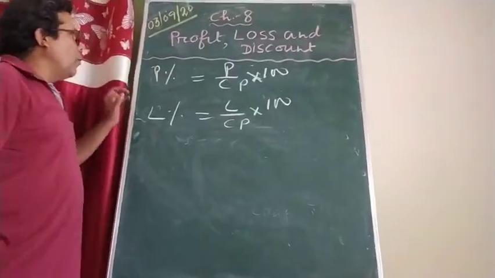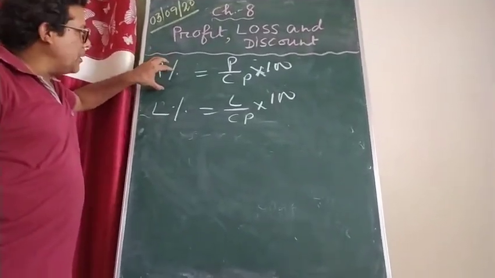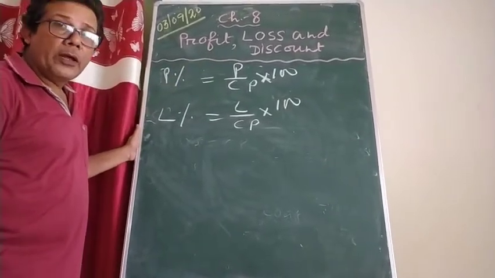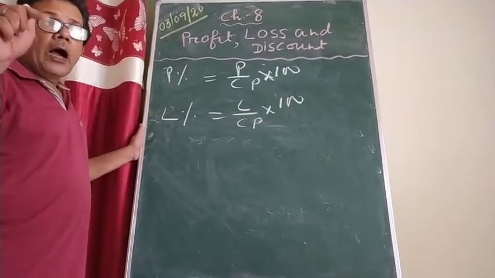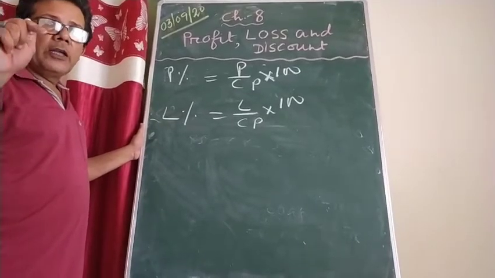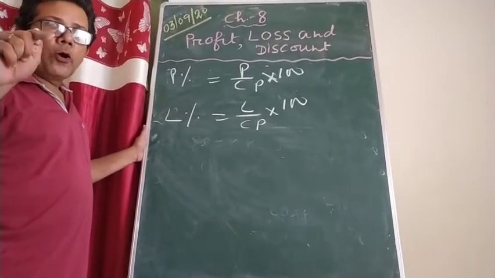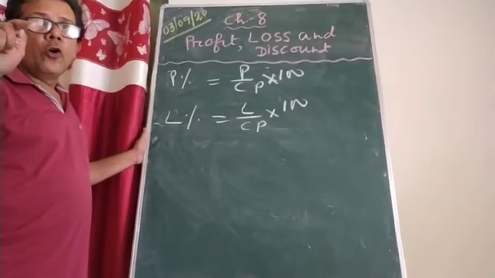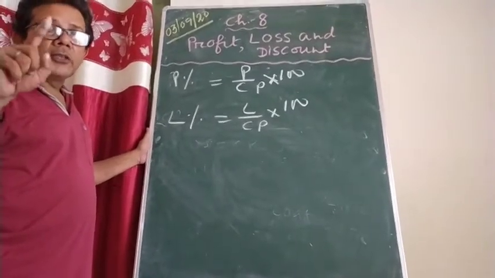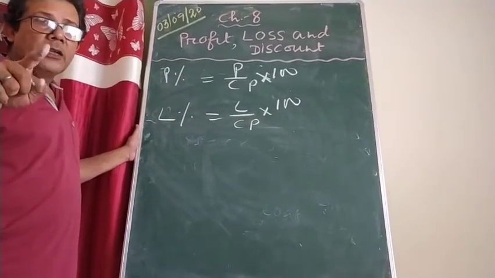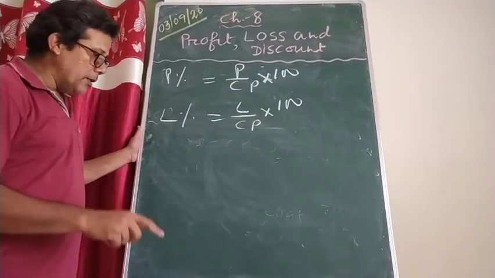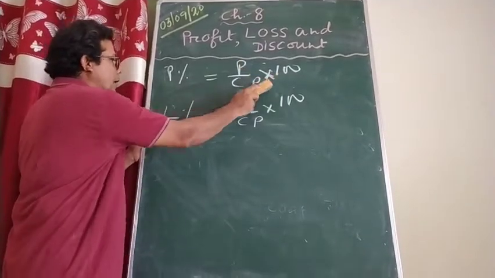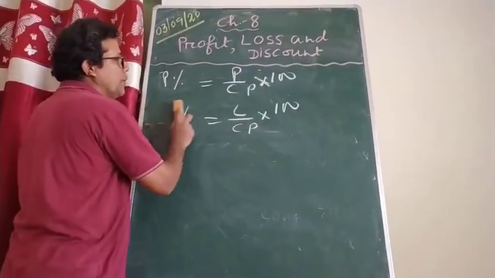So remember, whenever you are going to find out the profit percent or loss percent, it is always calculated on CP. That is why I told you, whenever you are going to solve a problem based on profit and loss, always calculate the CP first. What you are supposed to calculate first? CP. So here profit percent equals profit by CP into 100, loss percent equals loss by CP into 100.